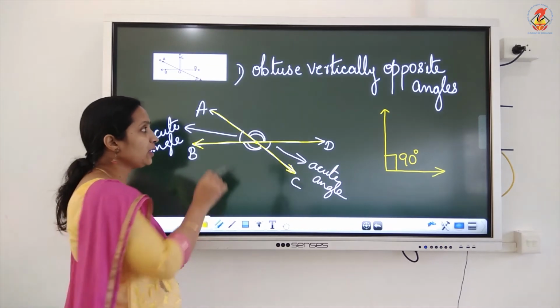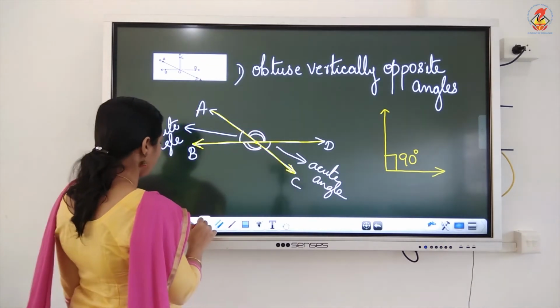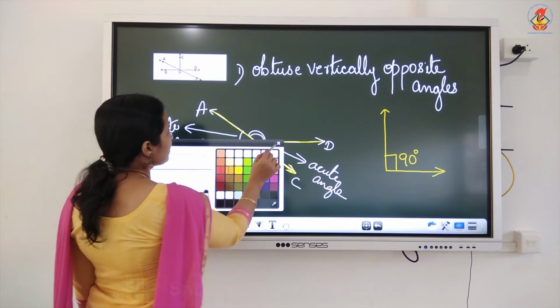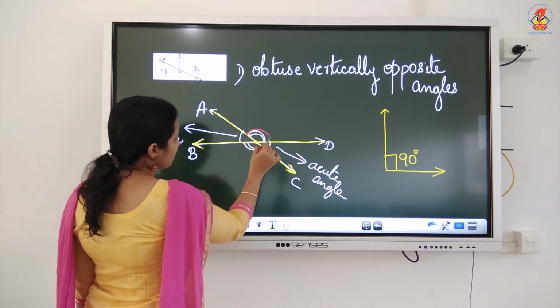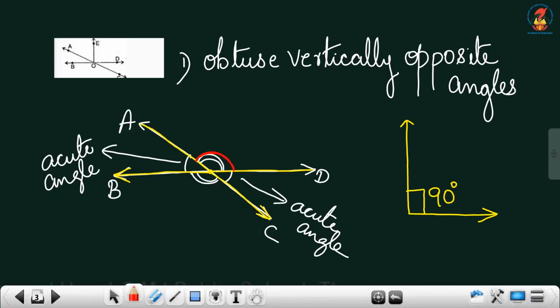Now we have to find obtuse vertically opposite angles. So which are the obtuse vertically opposite angles here? This is an obtuse angle. This measures more than 90 degrees. In the same way, this is an obtuse angle. And they are vertically opposite also. This is an obtuse angle, this is an obtuse angle, and in the same way, this is an obtuse angle.